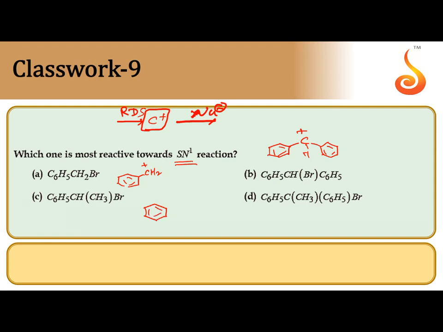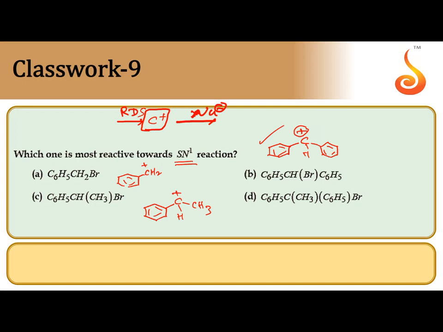C6H5, CH, you remove bromine, one side H, one side CH3. This is also 2 degree, but B is more stable when compared with C, because 2 phenyl groups are there around carbocation. Dispersal of positive charge will be more.